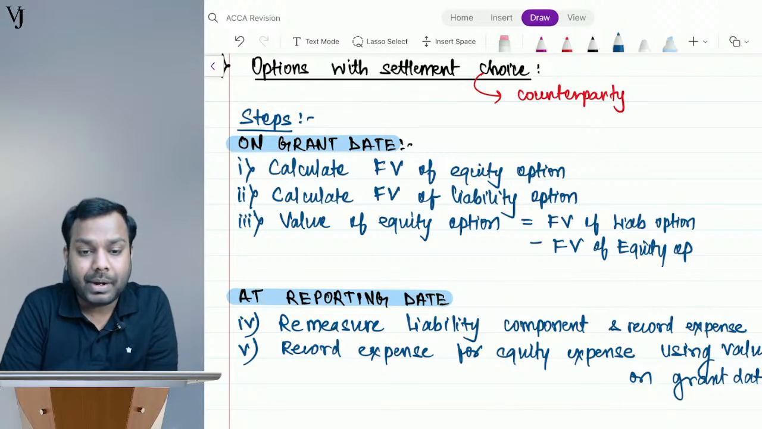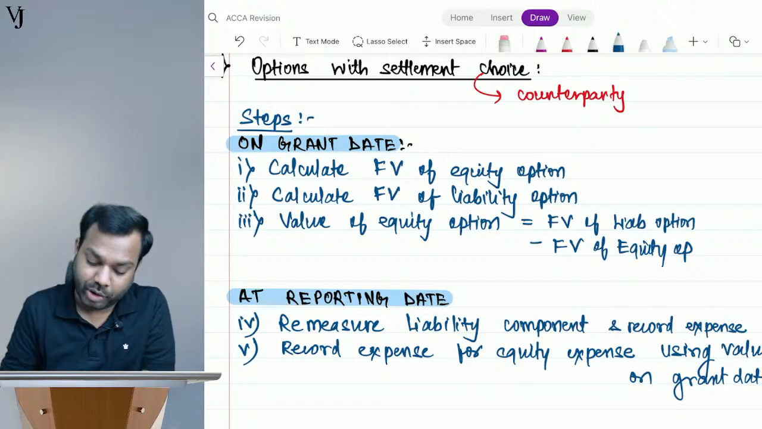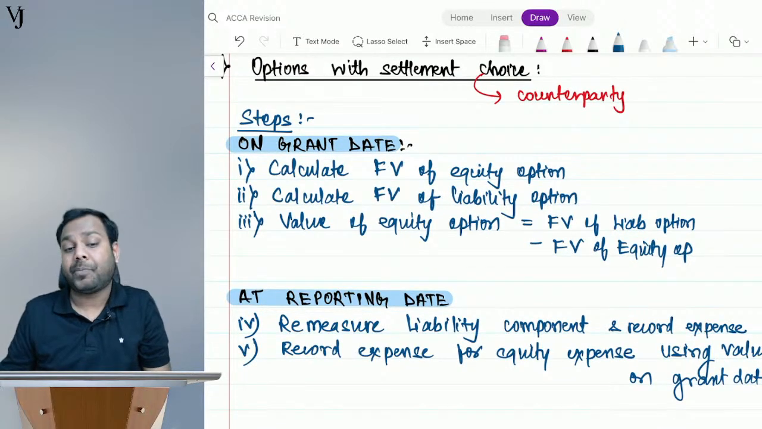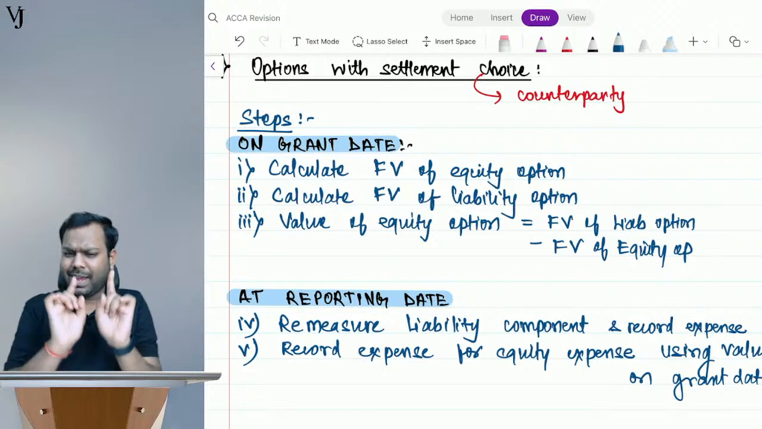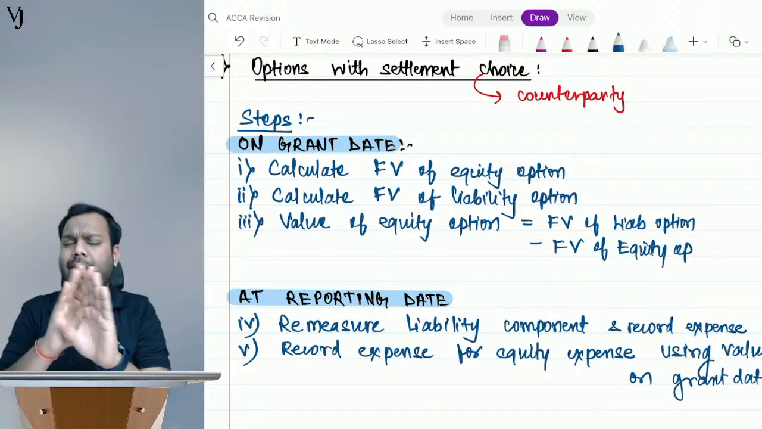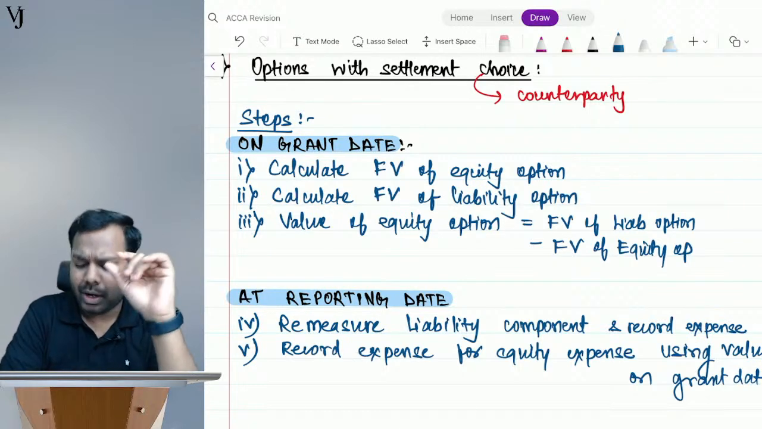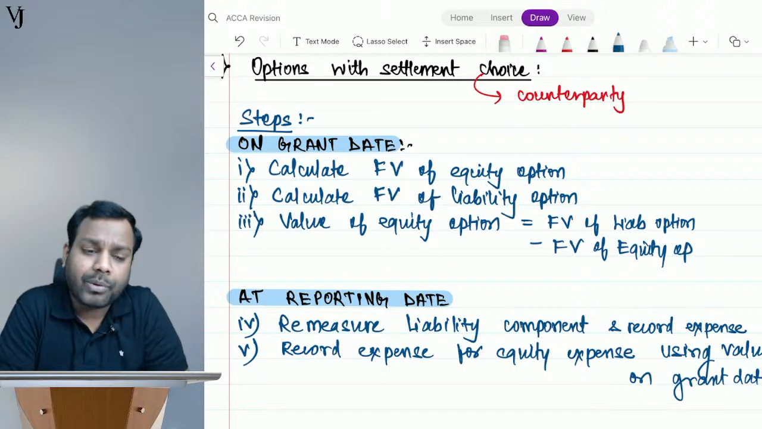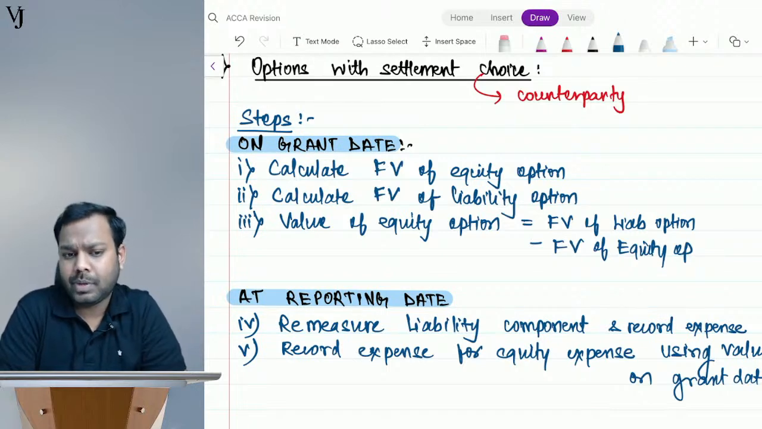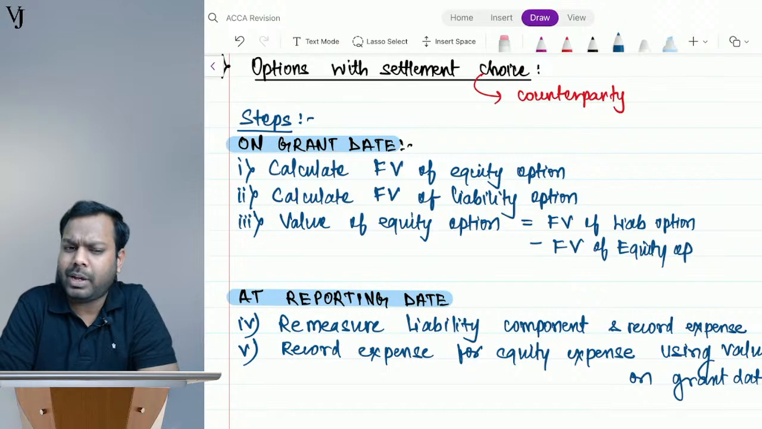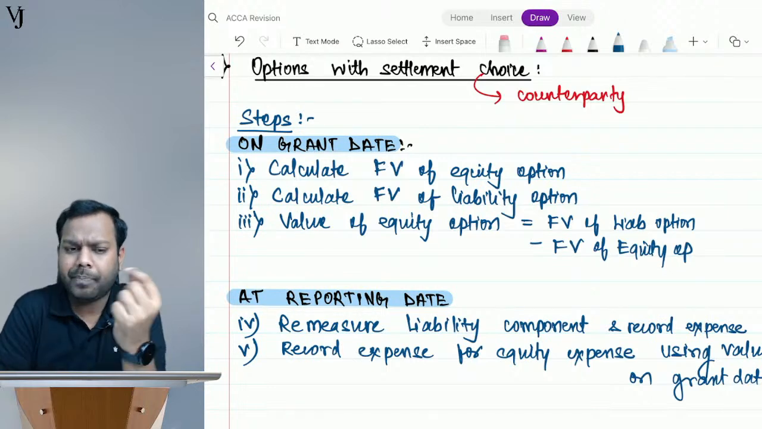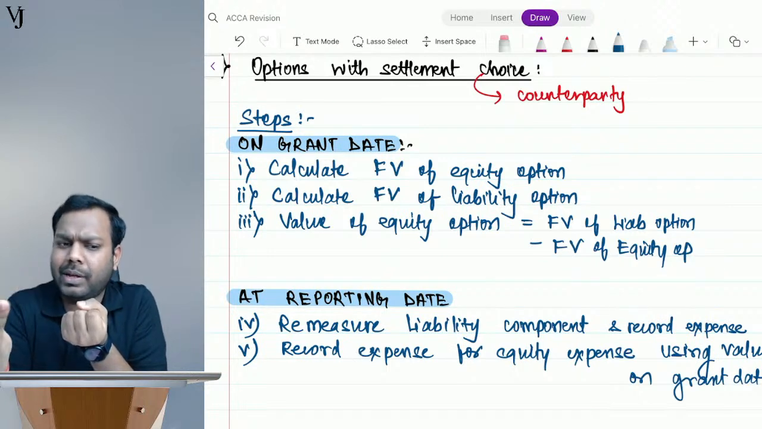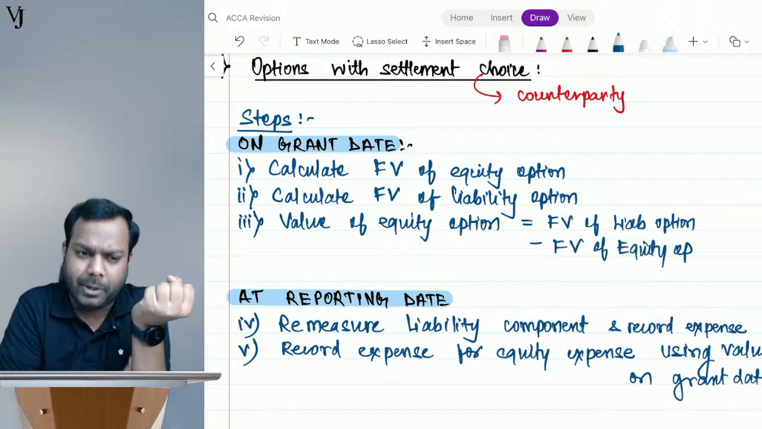Options with settlement choice, this is what we are discussing. Now understand, guys, what are the steps to account for it? Don't you think this is somewhat like an optionally convertible loan note, wherein there was an option to the instrument holder that if they want cash, I will give cash, and if they want equity, I will give equity, right?